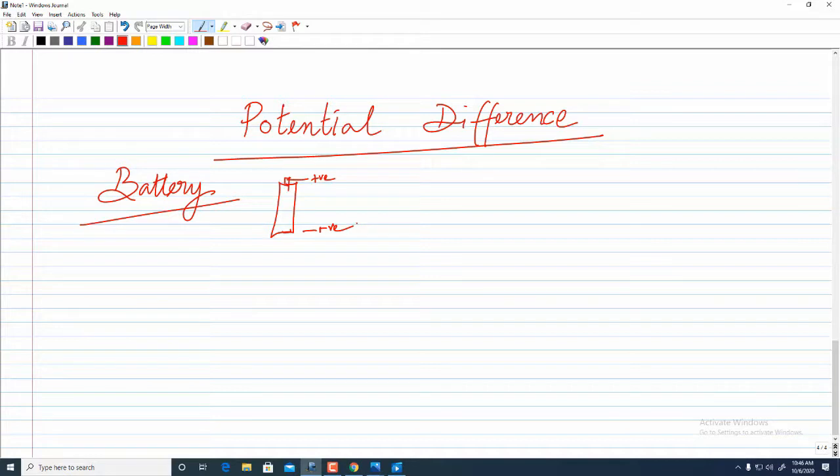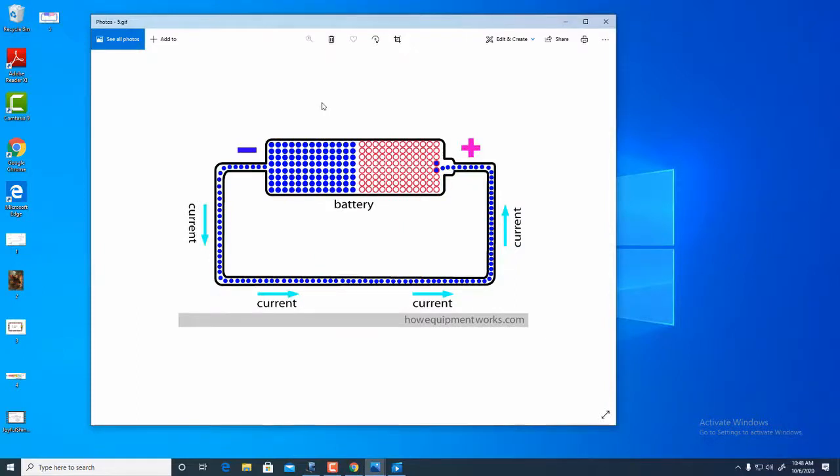Now we have to understand how the potential difference is created in a given circuit. As we are aware, a battery consists of some chemicals. These chemicals, when connected in a circuit, help create an accumulation of negative and positive charges in the respective electrodes. In this diagram we can see the accumulation of the positive and negative charges due to the connection of the battery in the circuit.